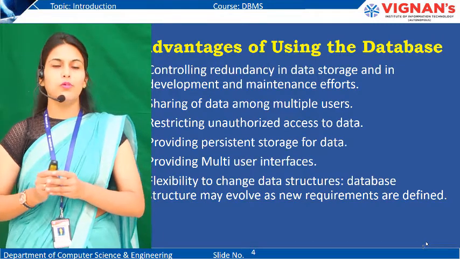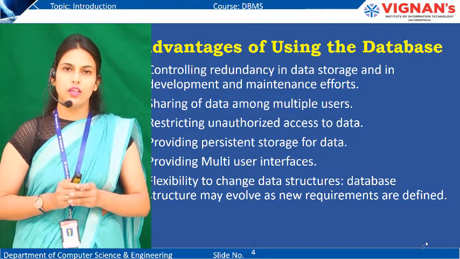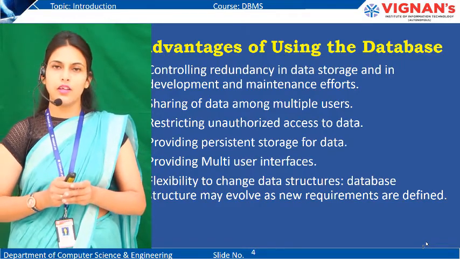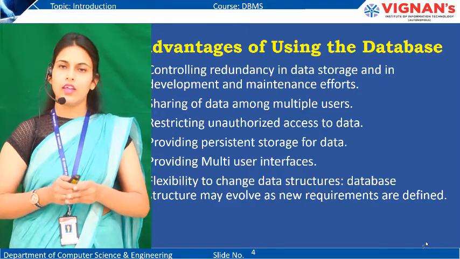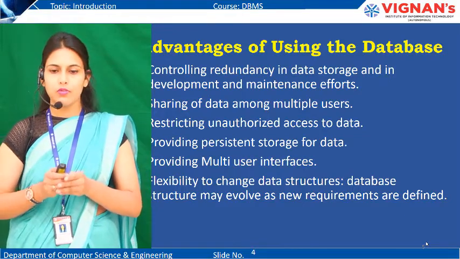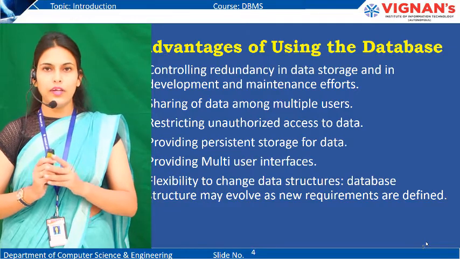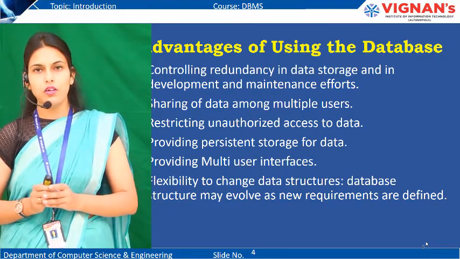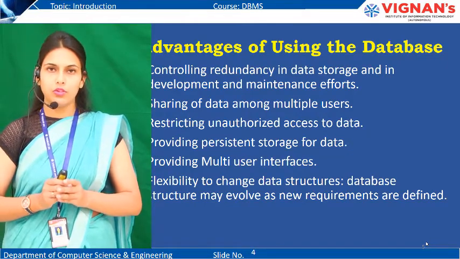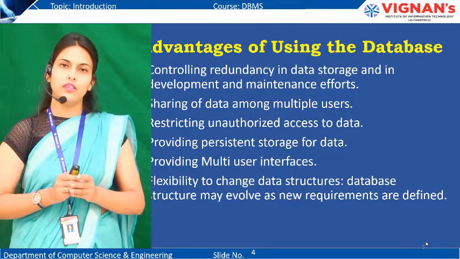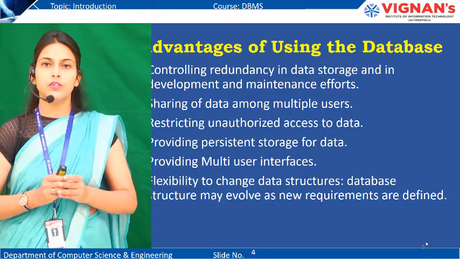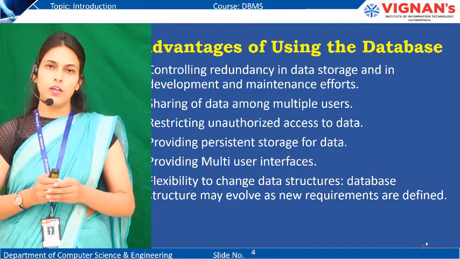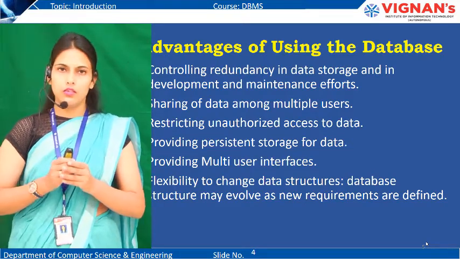Similarly, people who are working in account section don't have to do anything with your academic records. They are basically concerned with your fee details and your hostel details. So here we can create two interfaces, one for your faculty and one for the account section people, so that people can see only that part of data which is relevant for them, and the data which is irrelevant or unimportant for them, they can easily avoid.